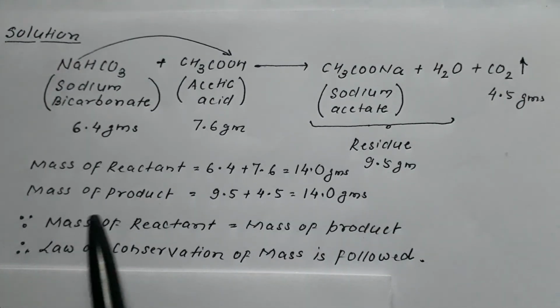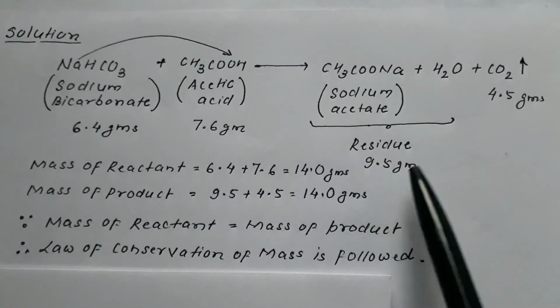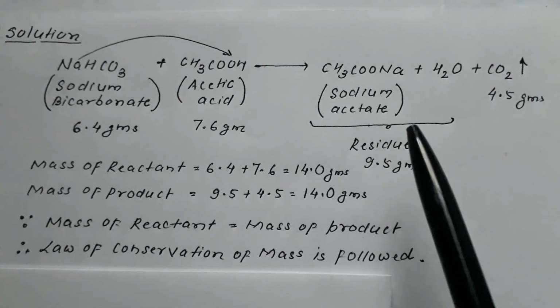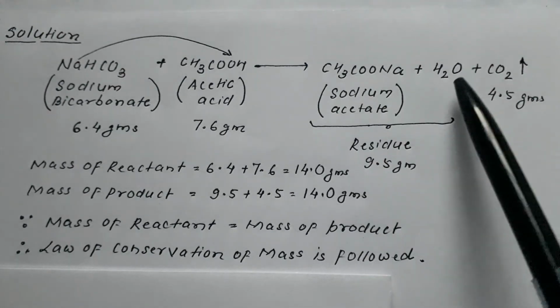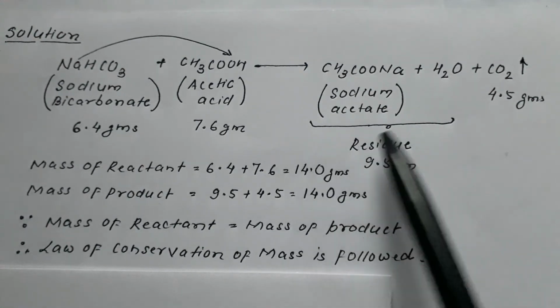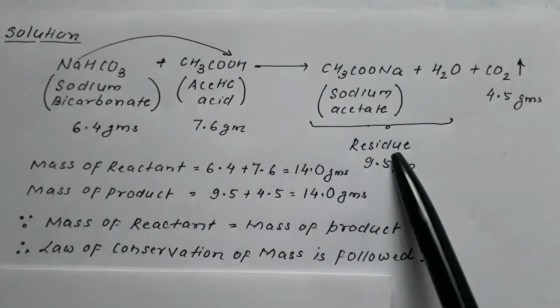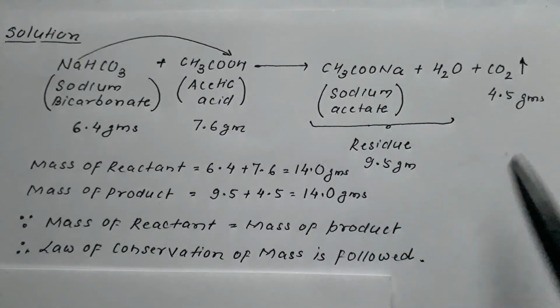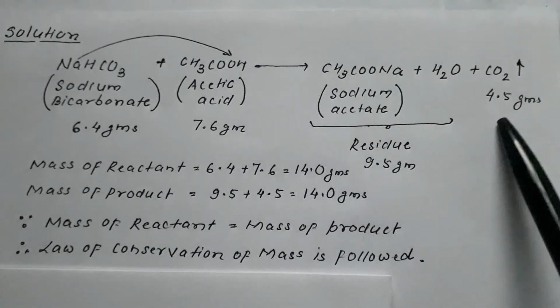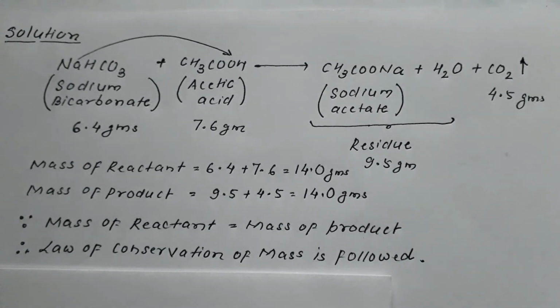What about the mass of the product? The mass of the product is comprised of three components. Sodium acetate is one component, water is another component. These two components together are termed as residue, whose mass is given as 9.5 grams. And CO2 got released, whose weight is given as 4.5 grams.